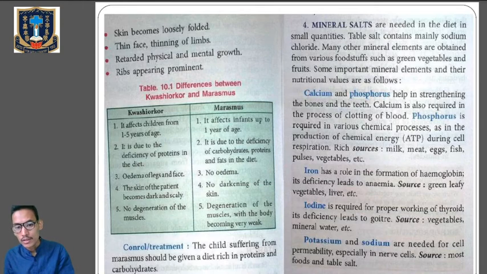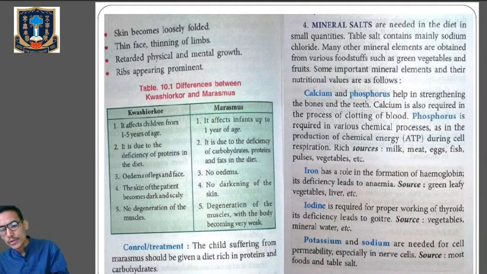Iron is present in hemoglobin, right? It helps in the formation of hemoglobin, and if there is a deficiency of iron, it will lead to anemia. Sources of iron: green leafy vegetables, liver. Iodine is required for proper functioning of our thyroid gland. Its deficiency leads to goiter. Sources of iodine: vegetables, minerals, and water.